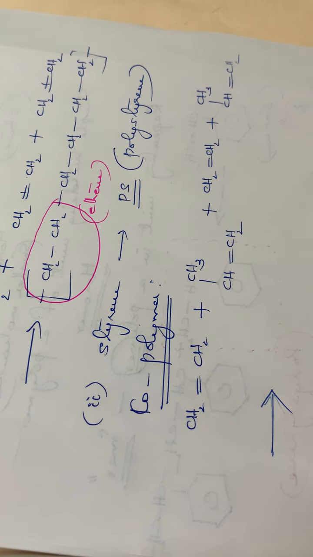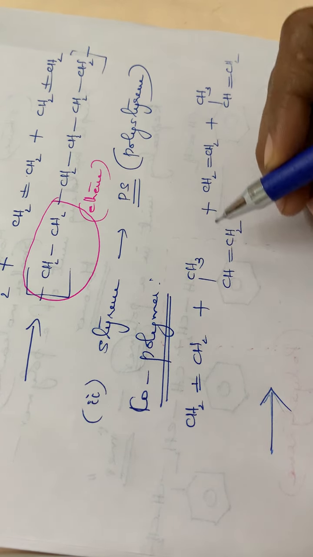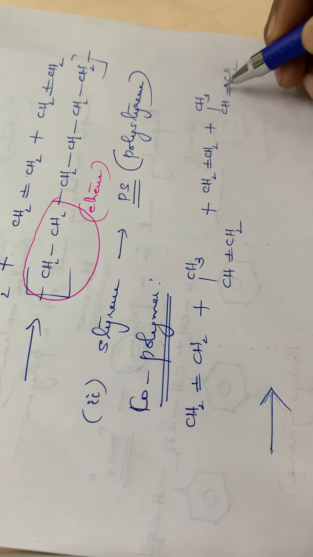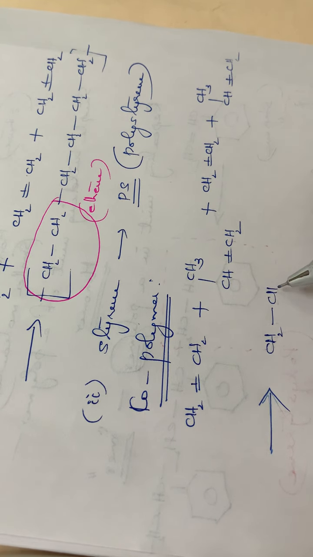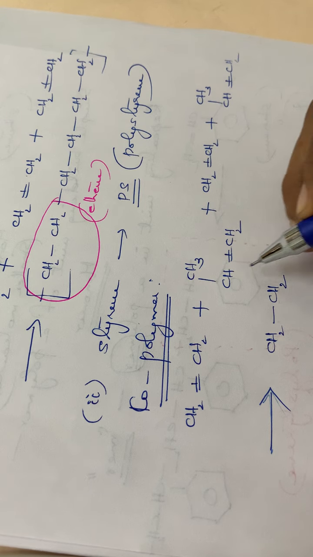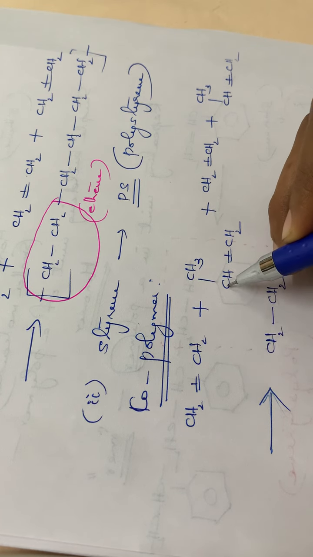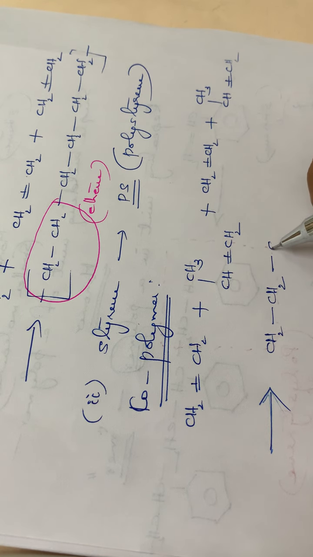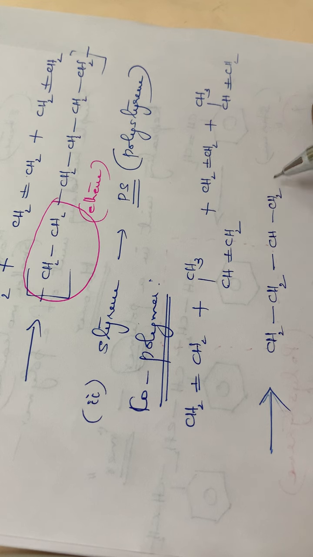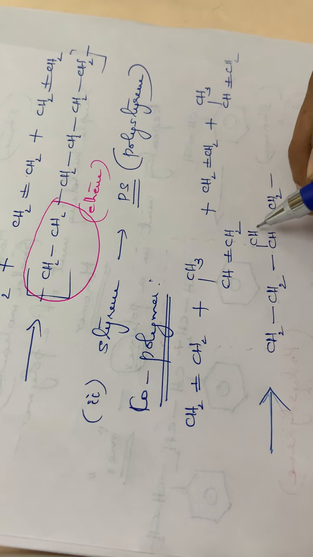Then, what happens? This bond will be broken. Here this bond, this one, this one. So the valencies will be freed. So CH2, single bond CH2. Then again, the next bond will be joining at this position, isn't it? This bond is broken up and the valency will be freed for this carbon atom. So CH, single bond, CH2, single bond. So here one CH3 group is present. The CH3 comes at this position.